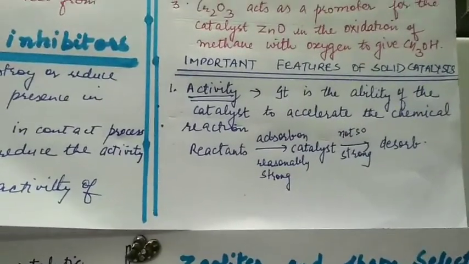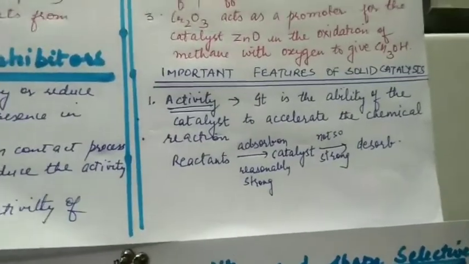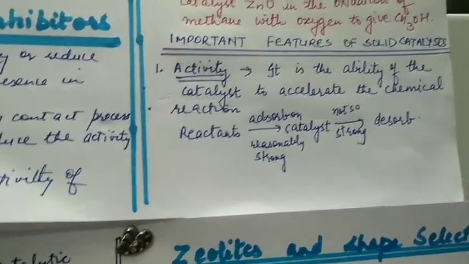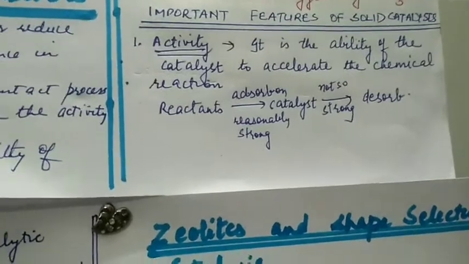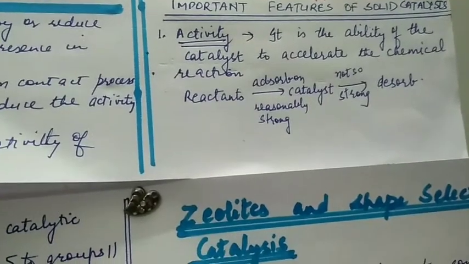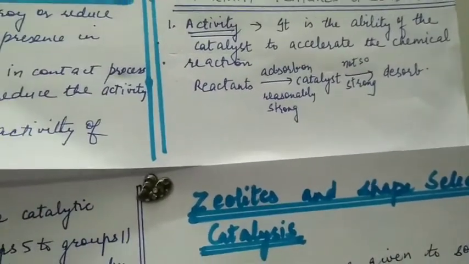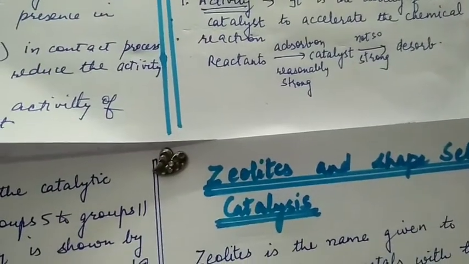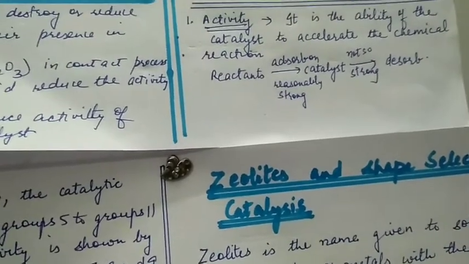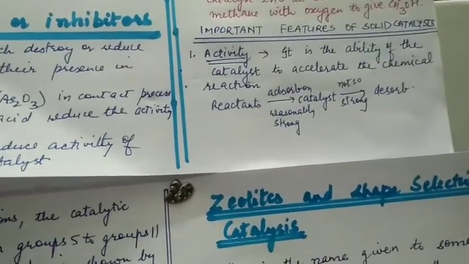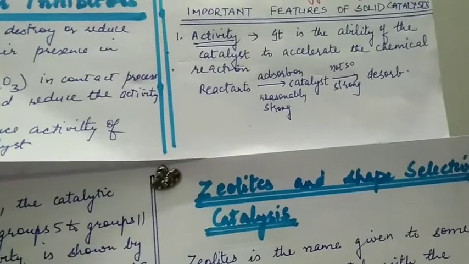Important features of solid catalysts. There are two such features, activity and selectivity. Activity is the ability of a catalyst to accelerate the chemical reaction. Reactants adsorb on the catalyst surface. The adsorption should be reasonably strong so that the adsorption does occur, but it should not be so strong that after the formation of products it's not able to desorb. So this decides the activity of the catalyst.